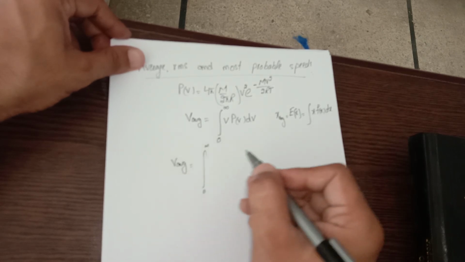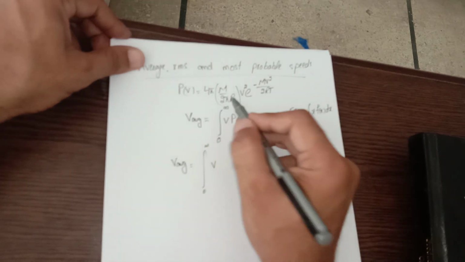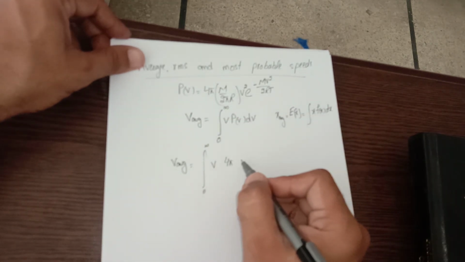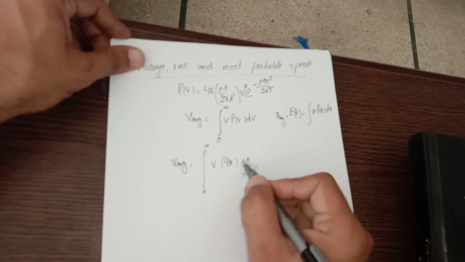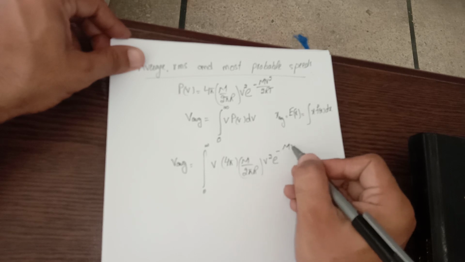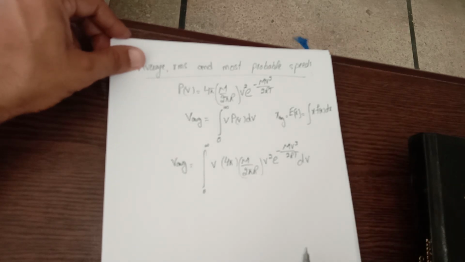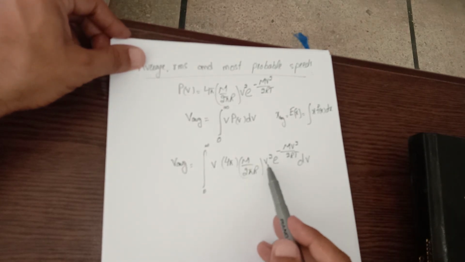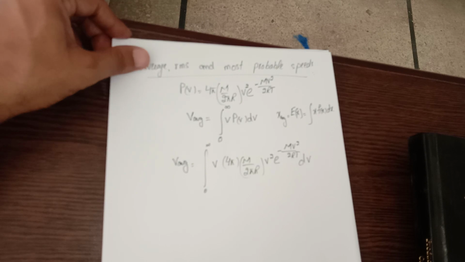This is 0 to infinity. V, P of V, I can substitute its value from here, 4 pi (m over 2 pi RT)^(3/2) v square e raised to power minus m v square over 2RT dv. Integration is on variable v, and you can see that it's v cube exponential raised to power minus m v square. You have to calculate this integral to get the average speed.